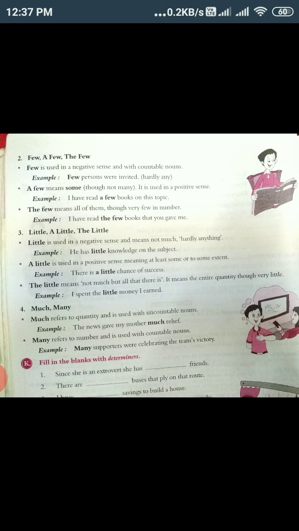Much refers to quantity and is used with uncountable nouns. For example, the news gave my mother much relief. And many refers to number and is used with countable nouns. Many supporters were celebrating the team's victory. So here, many supporters, many tomatoes, many apples, we are talking about countable things, things which can be counted.